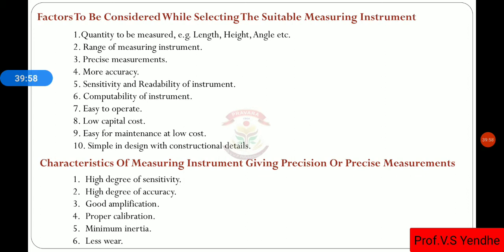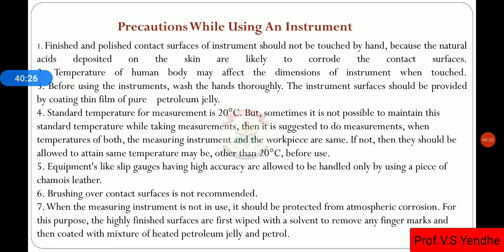The first is a higher degree of sensitivity. If the instrument can respond more quickly, in that case also there is a high degree of sensitivity, a high degree of accuracy, then good amplification, then proper calibration, minimum inertia, less wear. These are some precautions.